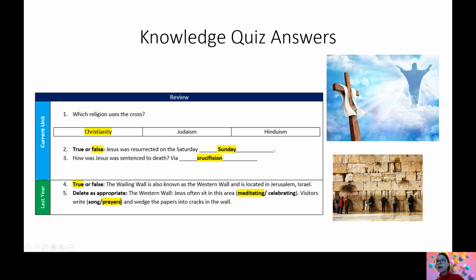So we see the cracks in the wall here. People are meditating, praying, and they're putting their prayers, which they've written on little pieces of paper, into these cracks in the wall. Now, this wall has 2 sections, one section for men and one section for women. And the section for women is much smaller than the section for men.